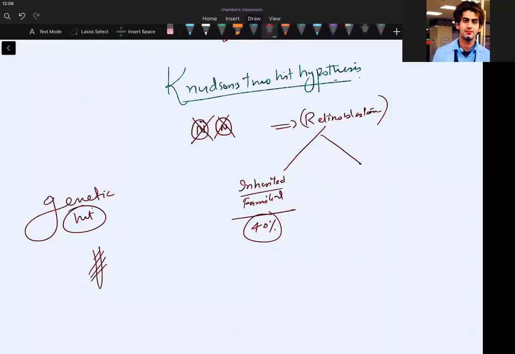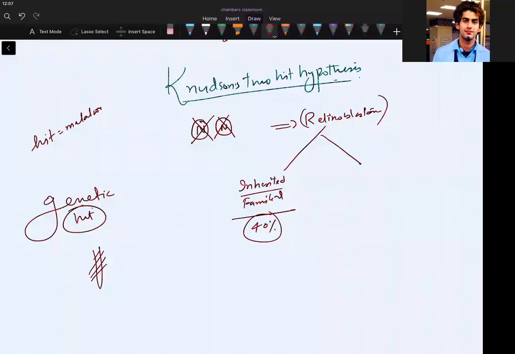But you know from loss of heterozygosity that one hit is not sufficient to produce a cancer. It's only the second hit, the second mutation. Just remember, hit is equal to mutation. I know you haven't read genetics in your first year, we're just trying to make it simple for you. So the second hit will produce a cancer.